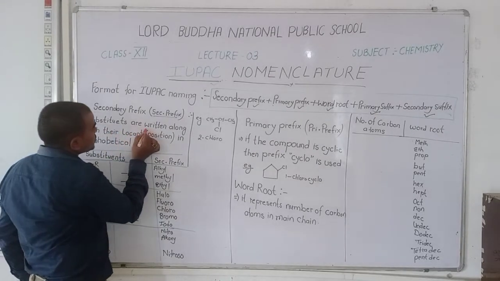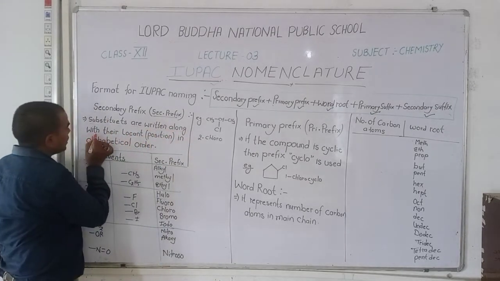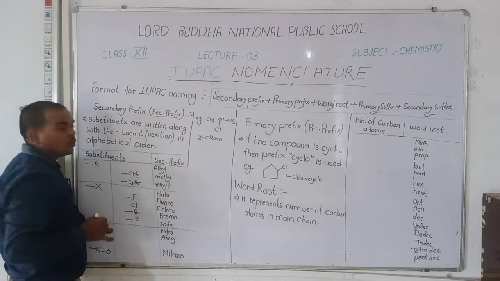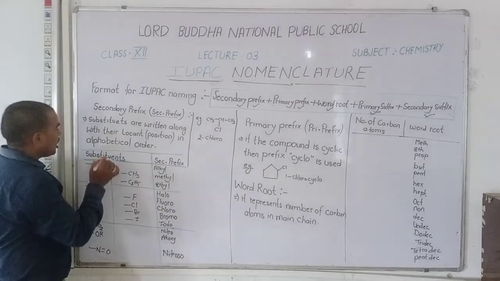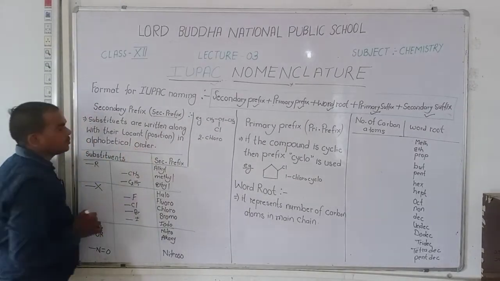Substituents are written along with their locant. Locant means position, in alphabetical order.